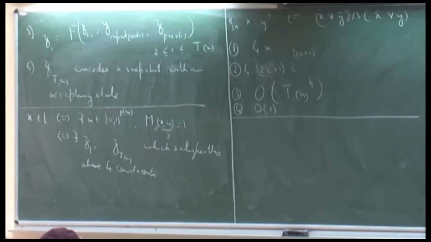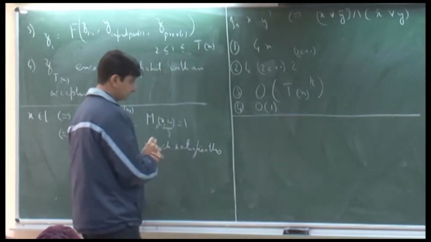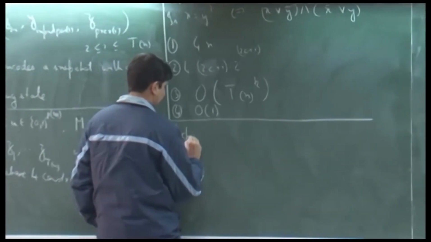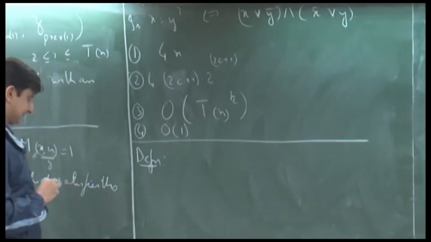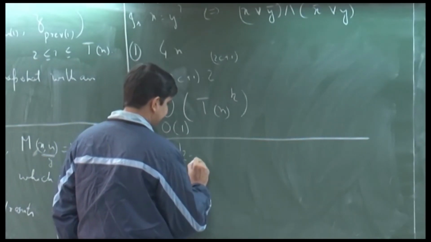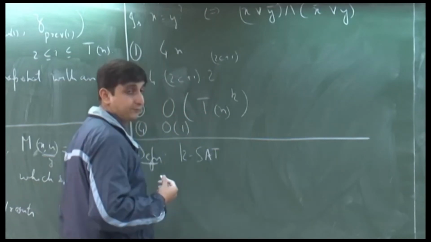So, let us see one more reduction using Boolean formulas. So, K sat, so we saw what the language sat is.